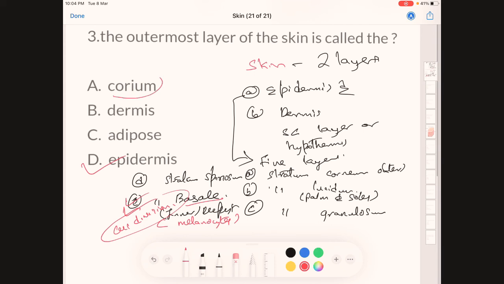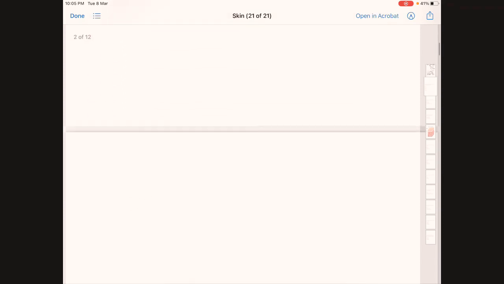Next, corium. Corium is another name for dermis, and dermis is the other name of corium. Adipose tissue is a connective tissue in which fat cells are present. The correct answer here is the epidermis.